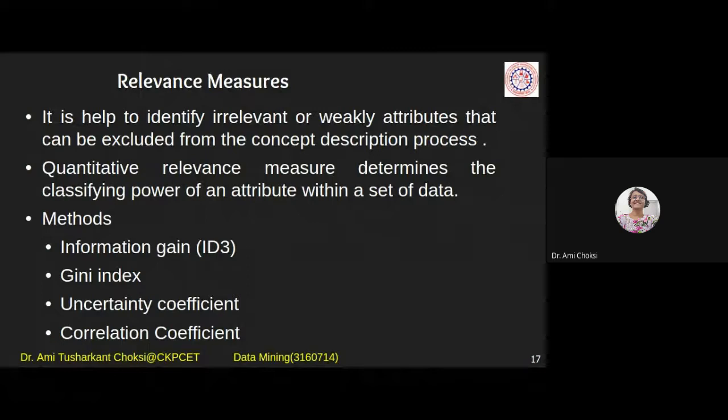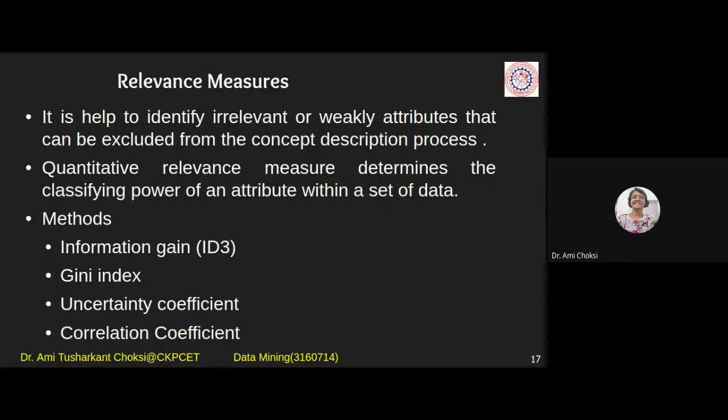These are the four coefficients, or you can say relevance measures. We consider whether to keep a particular attribute or remove it from further processing. First of all, you may have considered CGPA in determining the competition score. But then you feel no, CGPA is past performance, so remove that. So that is the measure I have considered.